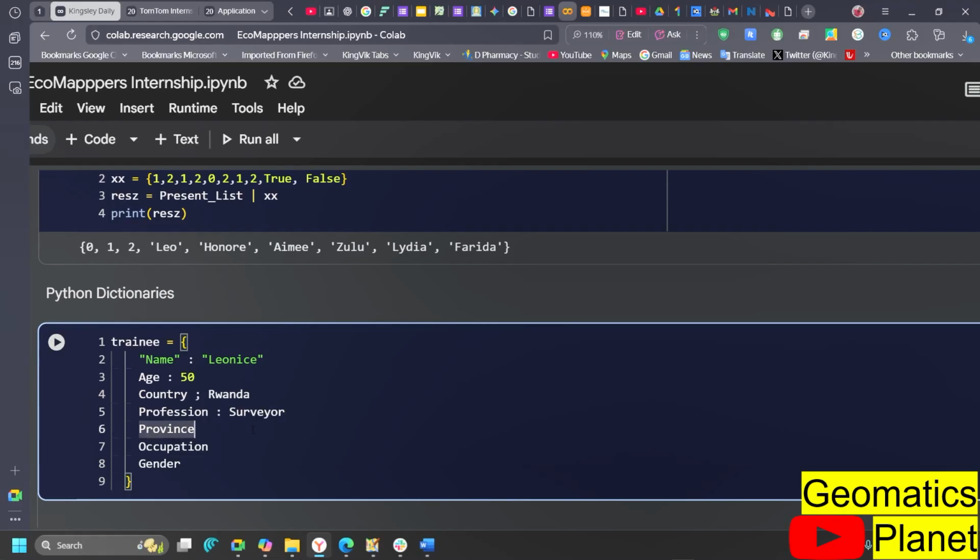Then what province is she coming from? Leoncy, I think you are coming from Western province. Let me give you Western or Ruma Magana, any of those places. Then occupation, she's a student. And gender, I think you're a female. Are you a male? You let us know.